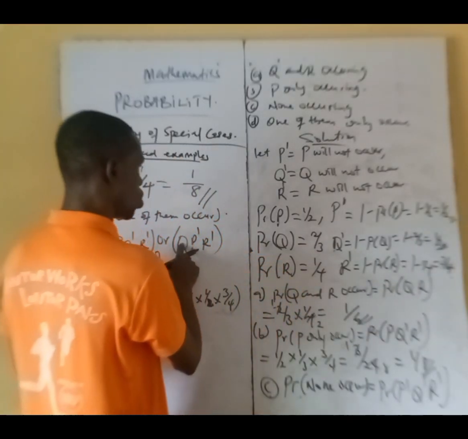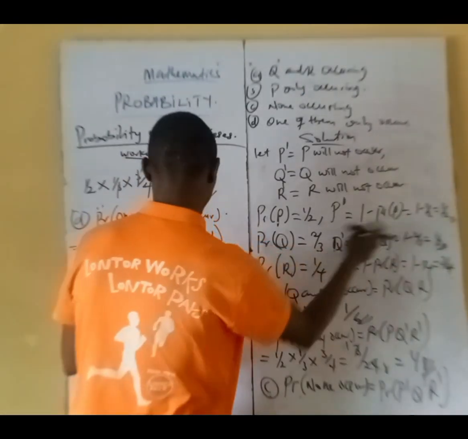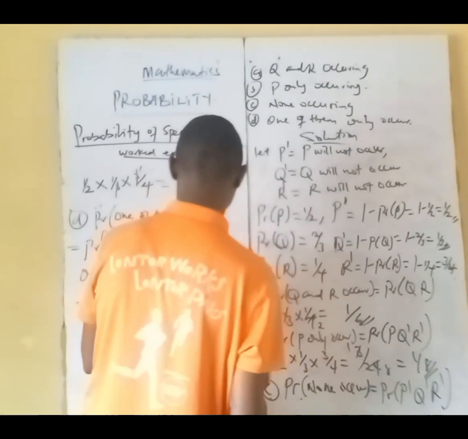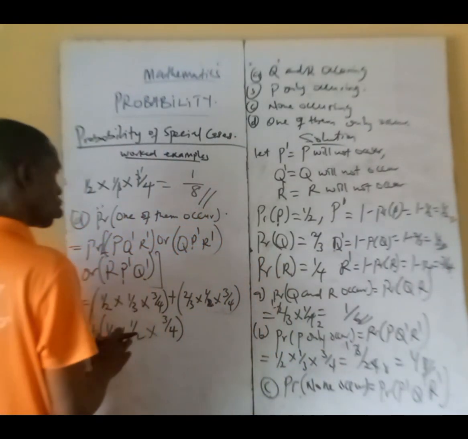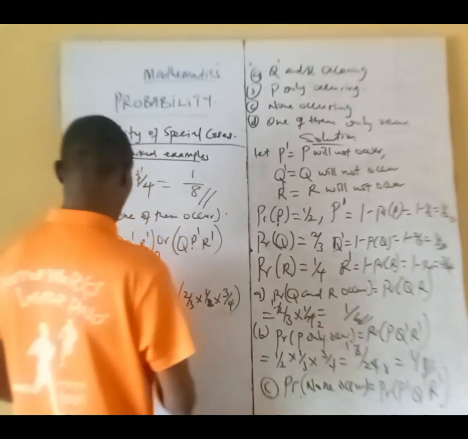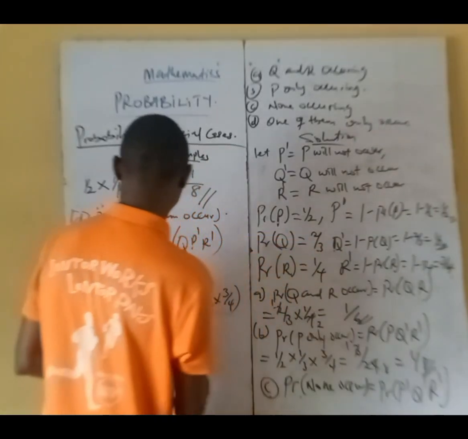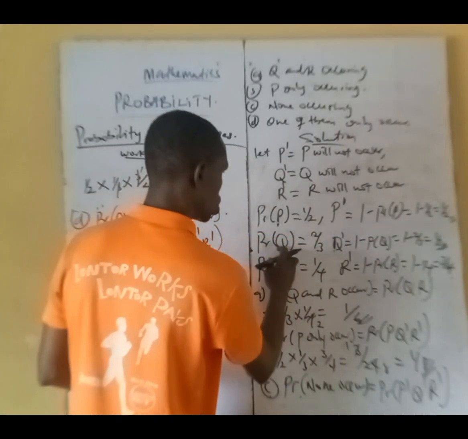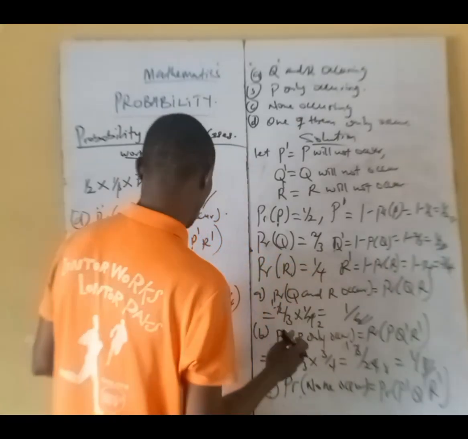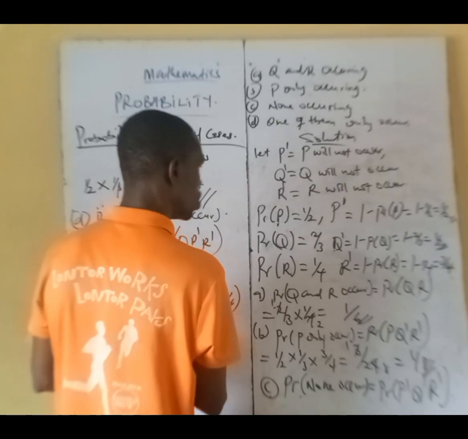The second one, Q occurs 2/3, P did not occur is 1/2, then R did not occur is 3/4. Then the last one, R occurs is 1/4, then P did not occur is 1/2, then Q did not occur is 1/3, sorry.